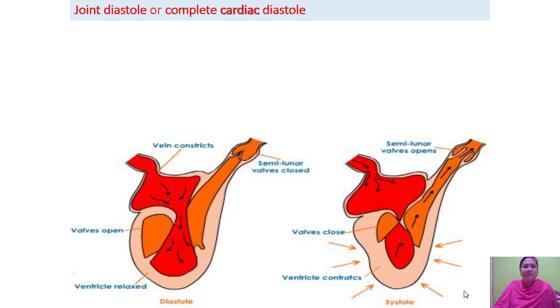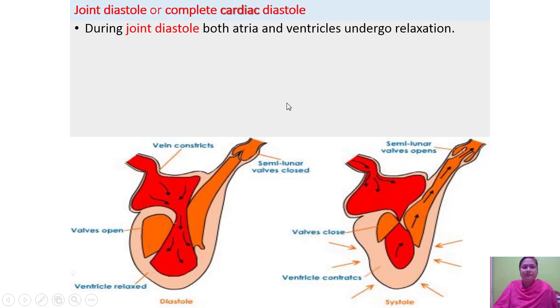Hello students, today we'll start with the topic that is joint diastole or complete cardiac diastole. So during joint diastole, both atria and ventricles undergo relaxation.